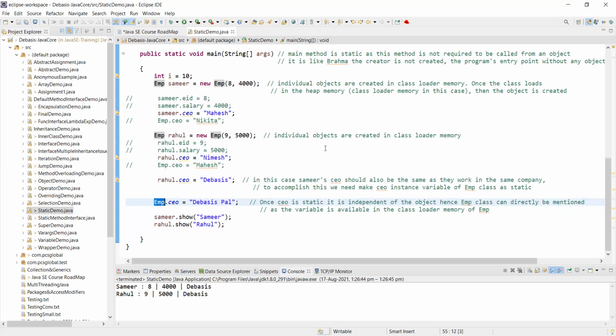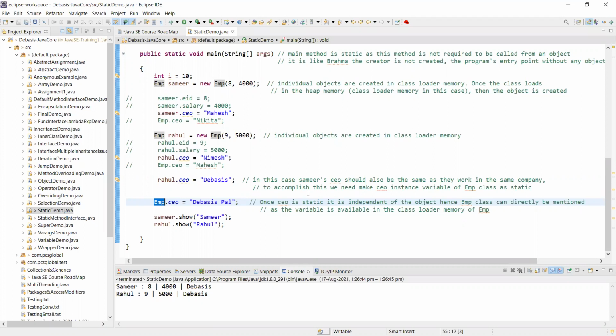Final is a constant, written in capital letters. Okay, now we will come to that. But here I'm trying to explain the use of static, why sometimes we will need to use a static in an object. Because my purpose is, anytime I can have only one CEO for a company, which is sort of a constant. But CEO is also a human being, and a human being will be replaced. So somewhere in the code, I will just mention that CEO with the latest version or the latest name.